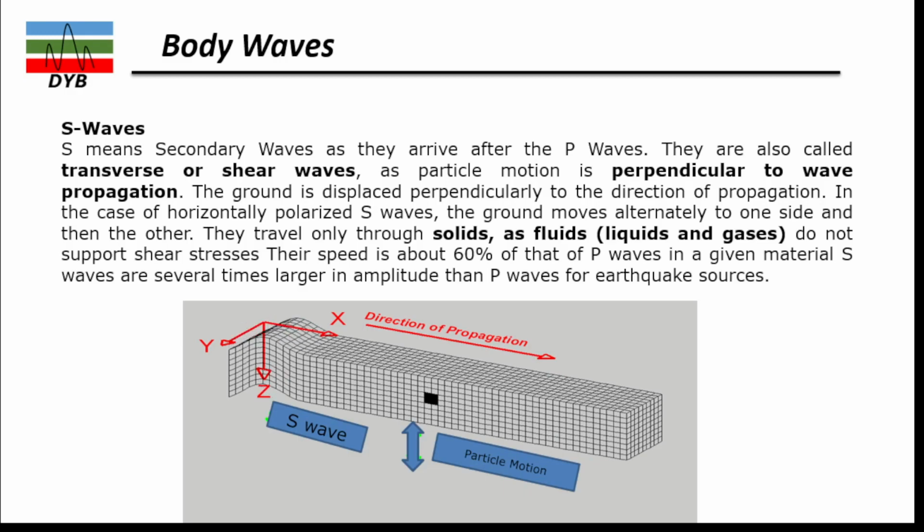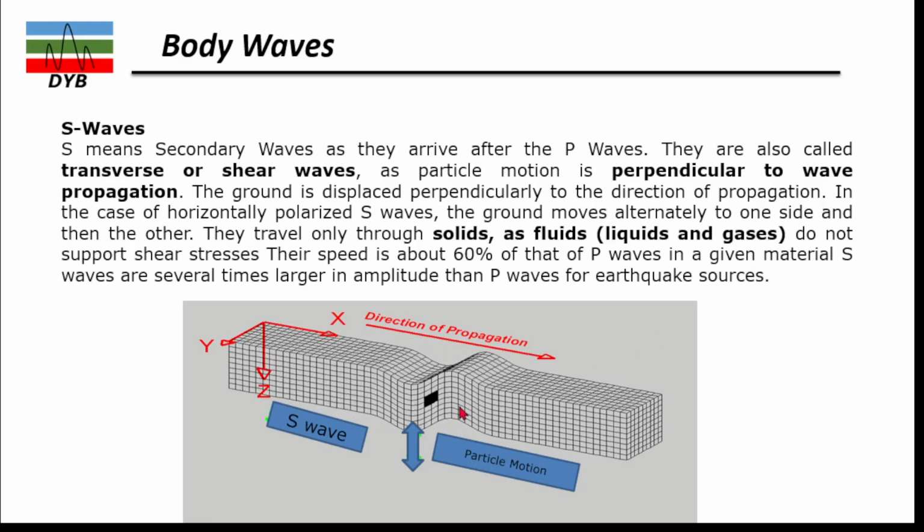In the case of horizontally polarized S waves, the ground moves alternately to one side and then the other side. Like this, here you can see one side and the other side. Another property of this wave is that it can travel through solids, but when it comes to liquids and gases, it does not travel.